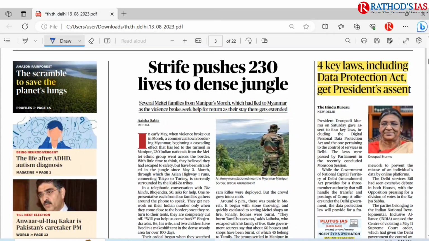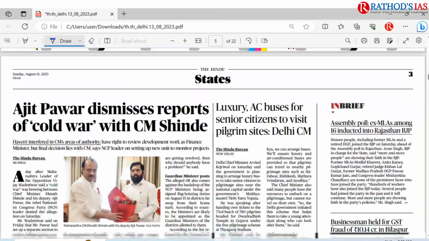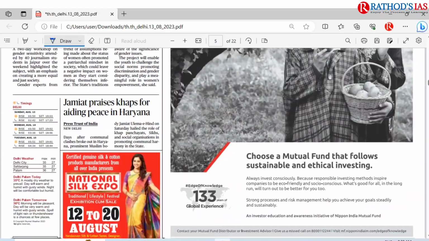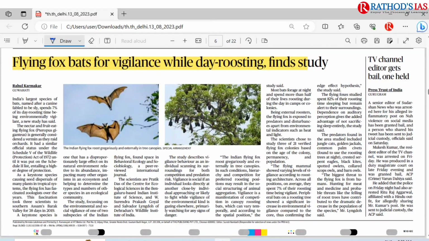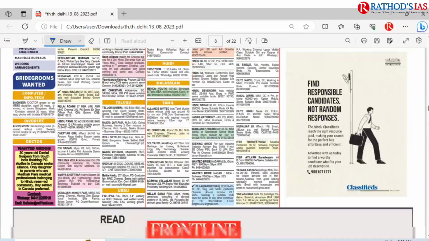And the first topic is about 4 key laws including Data Protection Act gets President's assent. I discussed this topic. You can leave the city page, and here you can see this article regarding United Nations Population Fund. So please do research regarding what this UNFPA is and let me know in the comment box. And if you move forward, here you can see this article regarding flying fox. I discussed this topic.